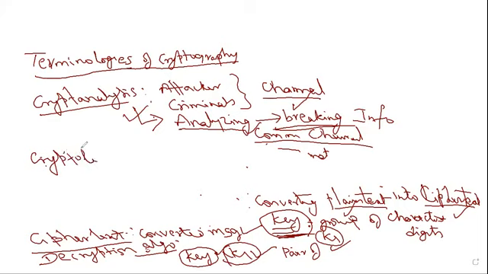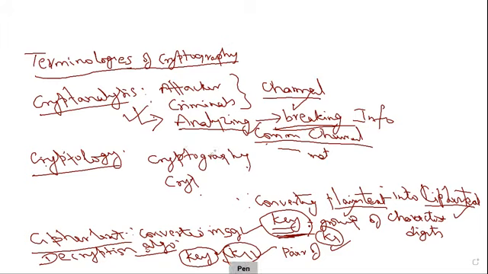Cryptology is the combination of cryptography and cryptanalysis. Cryptography is one term and cryptanalysis is another term.